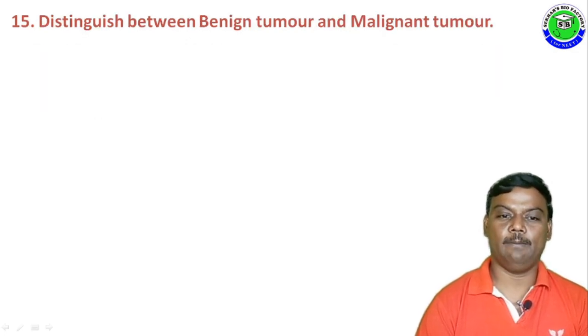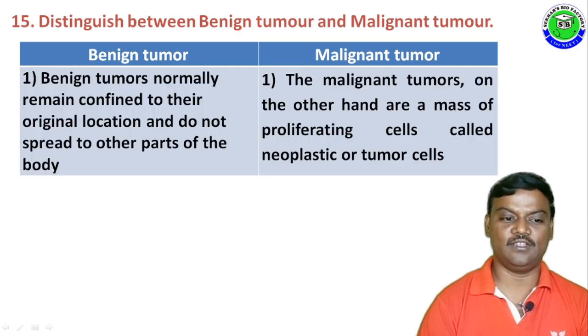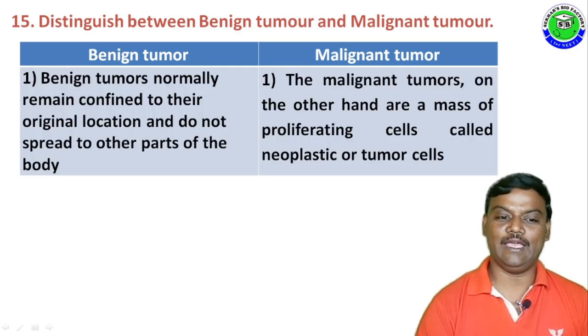Question number 15. Distinguish between benign tumors and malignant tumors. The difference between benign tumors and malignant tumors. The first difference: benign tumors normally remain confined to their original location and do not spread to other parts of the body. These are called benign tumors.